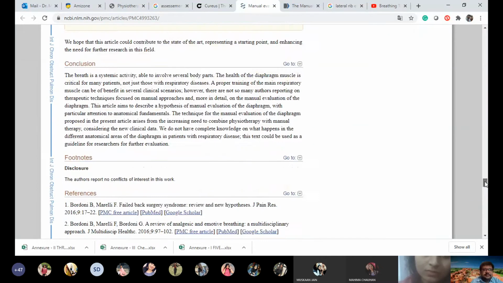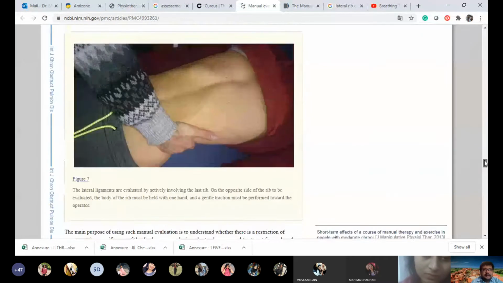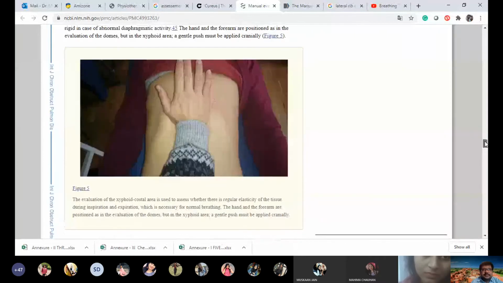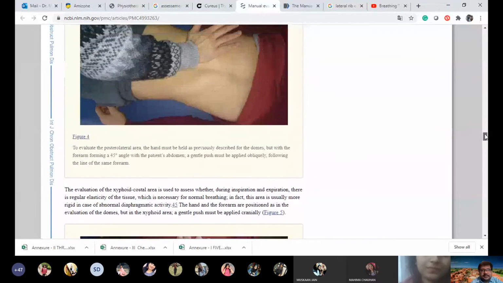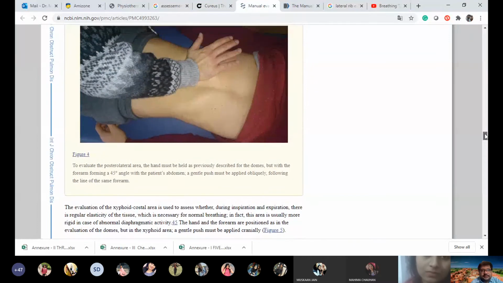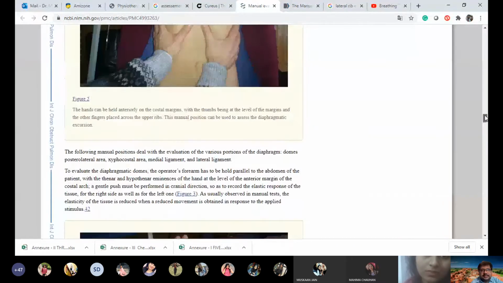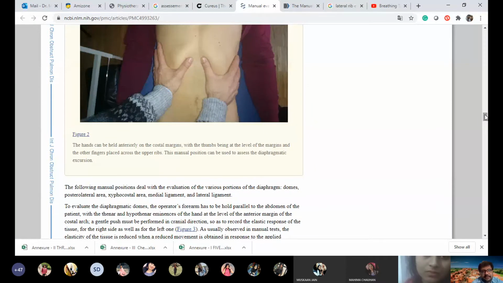This is the respiratory diaphragm, and these are the main positions where you assess during inspiration and expiration. This is the hand position. See, the hands can be held anteriorly on the costal margin, with the thumbs at the level of the margins and the other fingers placed on the outer ribs. This manual position can be used to assess the diaphragmatic excursion. Okay.